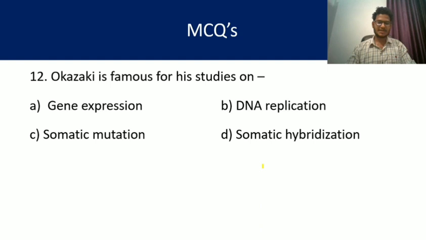Question 12. Okazaki is famous for his studies. From his name, the Okazaki fragment was given, and the Okazaki fragments are associated with DNA replication. In the lagging strand, the replication is discontinuous and the fragments formed are called Okazaki fragments. So the answer is B. Okazaki is famous for his studies on DNA replication.